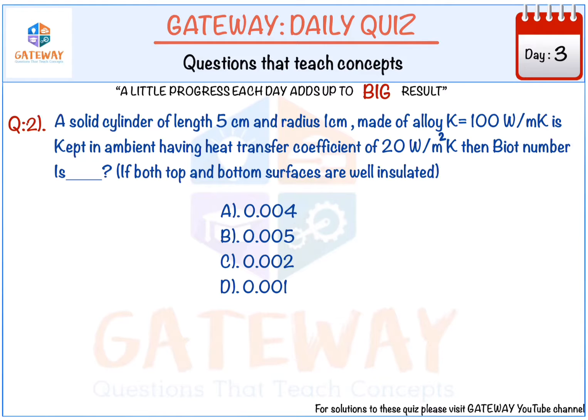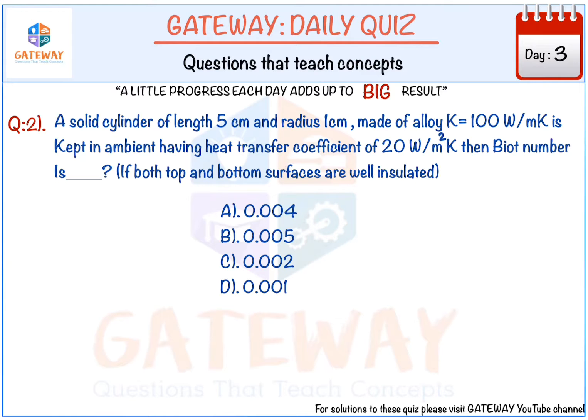The circular cross-section areas of the cylinder in this question are completely insulated, so heat transfer is only in one direction. Here we use the Biot number. Generally, the significance of the Biot number is in analysis of a lumped system. We check the Biot number, and if it is less than 0.1, then it is suitable for lumped mass analysis.